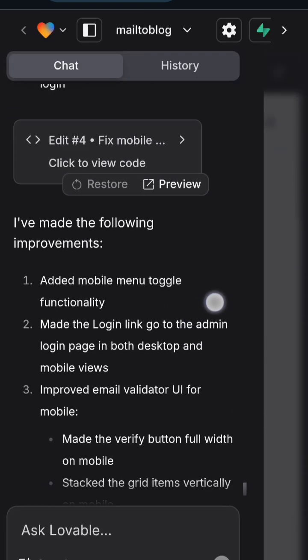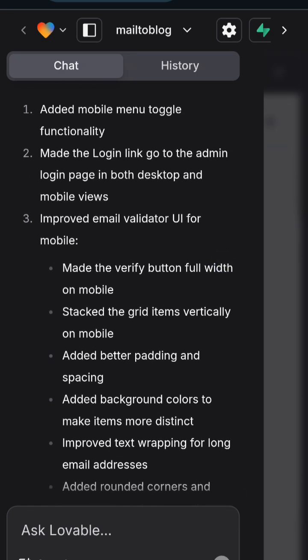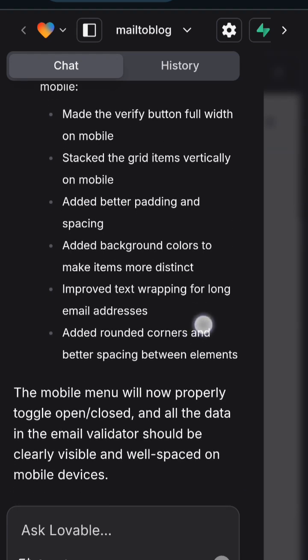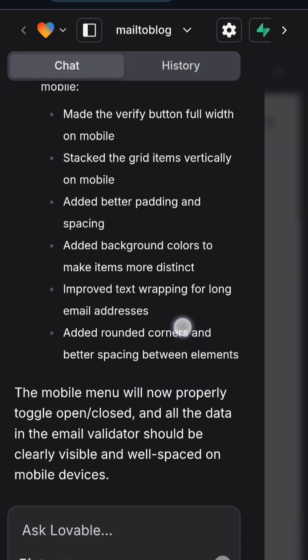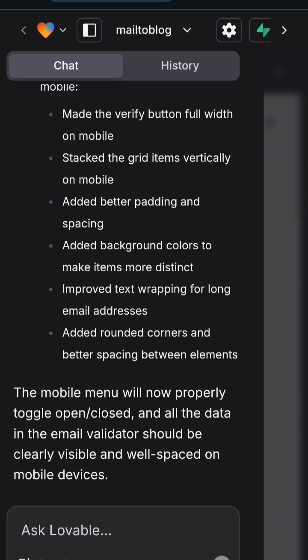After we've asked it to make those changes, it said: added mobile menu toggle functionality. Okay, made a login link to go to the admin login page in both desktop and mobile views. All right, improved email validation for mobile. Okay, what did it do? Made the verify button full width on mobile. Stacked the grid items vertically on mobile. Added better padding and spacing. Added background colors to make items more distinct. Improved text wrapping for long email addresses. Added rounded corners and better spacing between elements. Okay, cool.